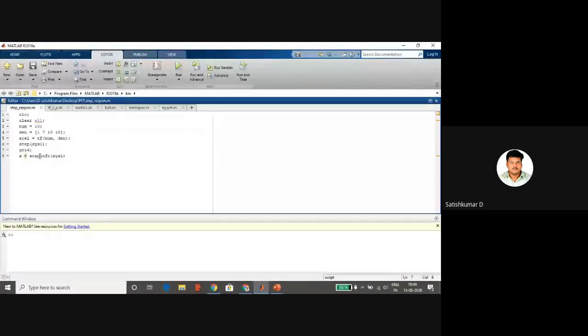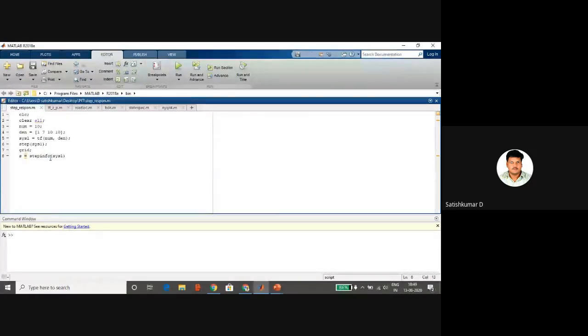I told you just now the parameters for the transient response are maximum overshoot, rise time, peak time, and settling time. All these values we can get by using this MATLAB command, stepinfo.